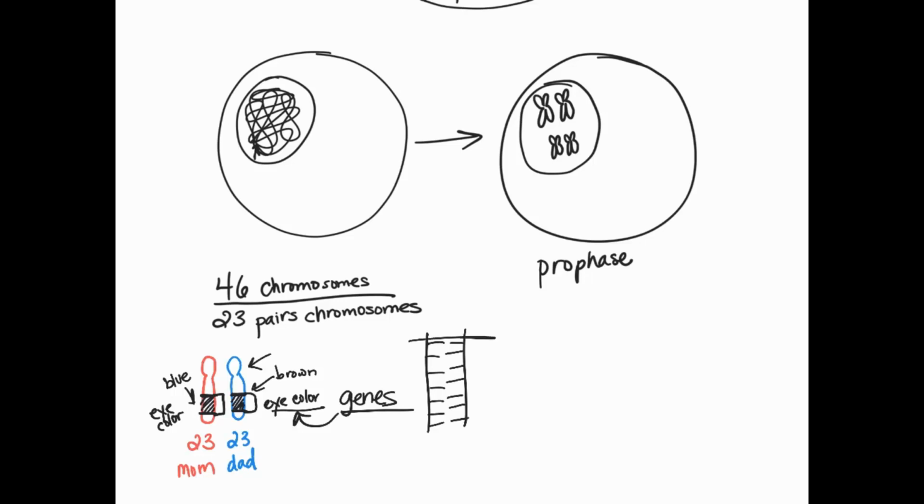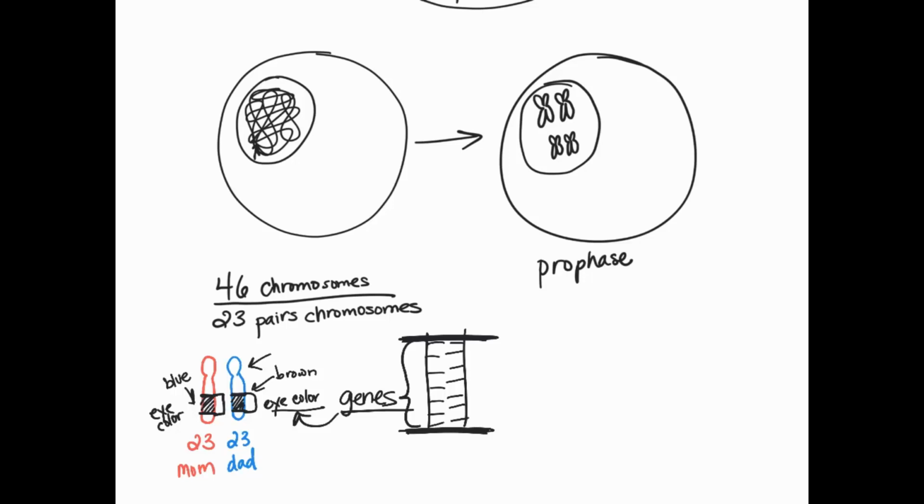We would say that from this nucleotide to this nucleotide here, this is called a gene. This is the actual information that is going to code for something. And the example here that we're using is eye color. So we have our gene, say this nucleotide to this nucleotide, which in reality are hundreds or thousands long. So this gene right here is coding for eye color.